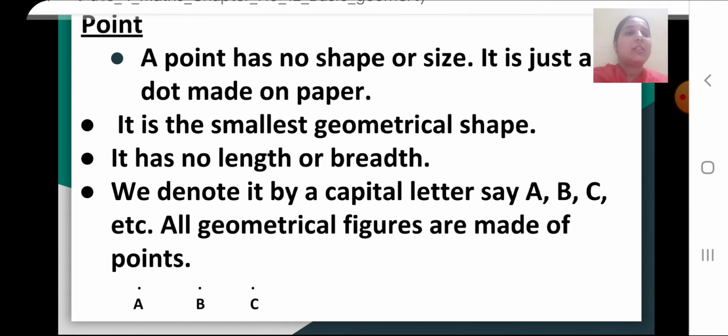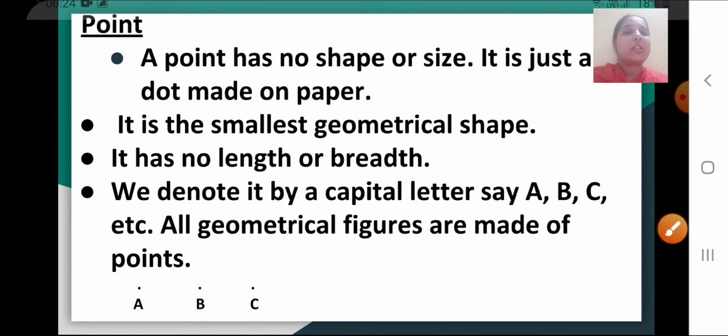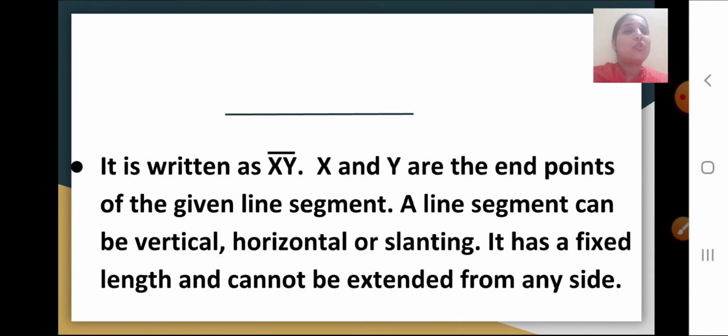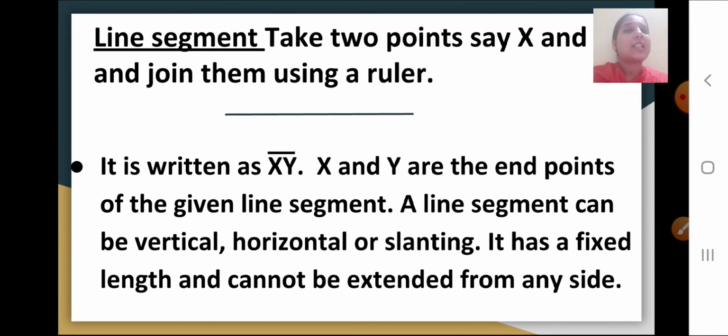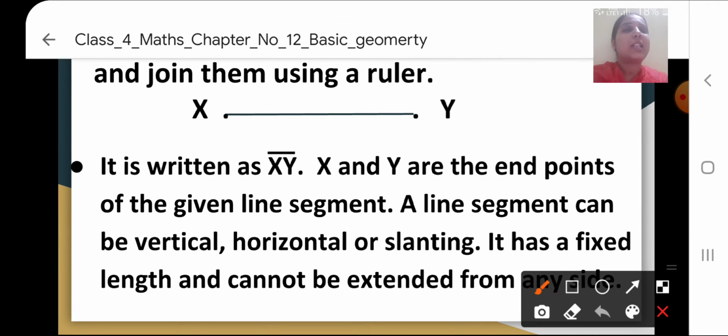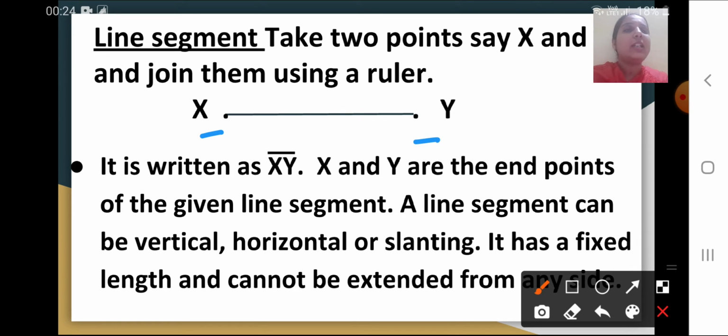Then suppose children, we have 2 points, point X and point Y, that you can see here, and we join them with the help of a ruler or a scale. Then it will be called a line segment. What will it be called? A line segment. When we have 2 points and we join them with the help of a ruler, the figure obtained here will be called a line segment.